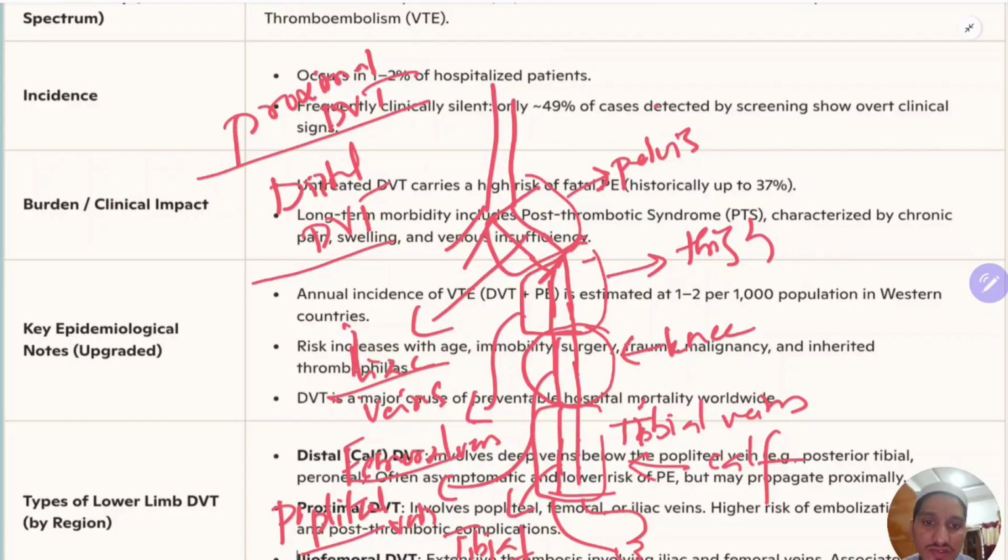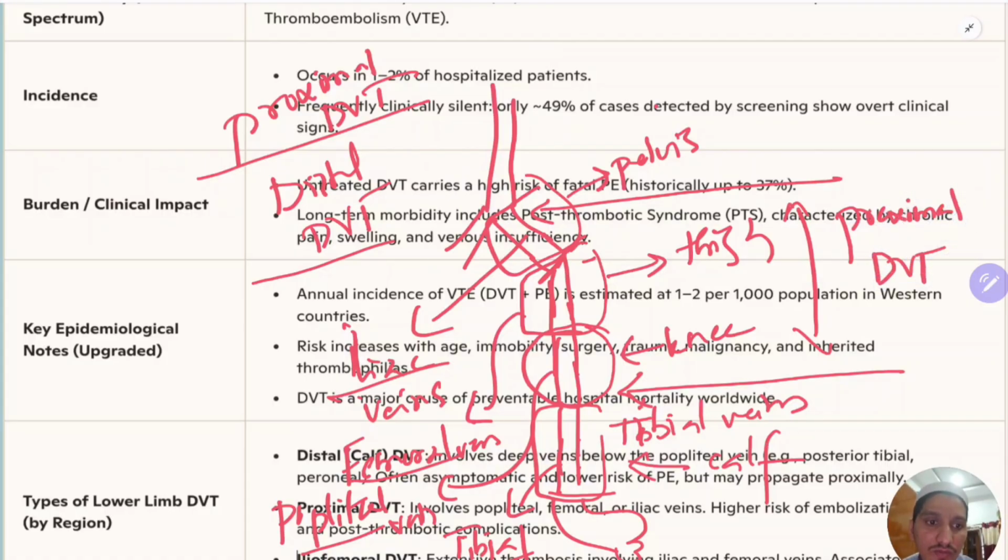Proximal deep venous thrombosis includes thrombosis above the tibial veins, meaning from the popliteal vein, from this point to this point. So this is considered as proximal deep venous thrombosis. And from this point to this point, this is considered as distal or calf vein thrombosis. This is important to know.